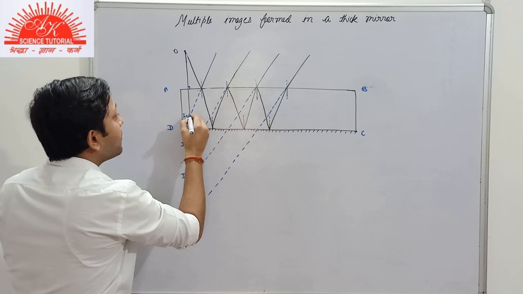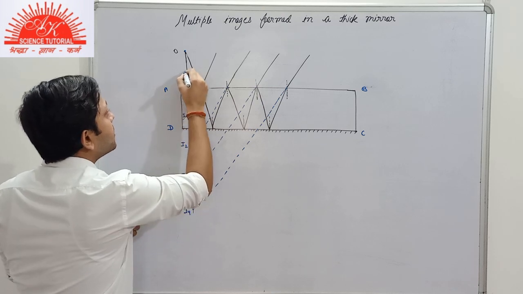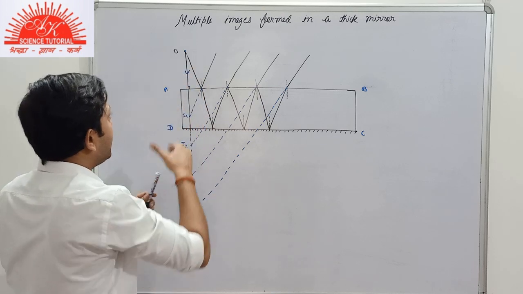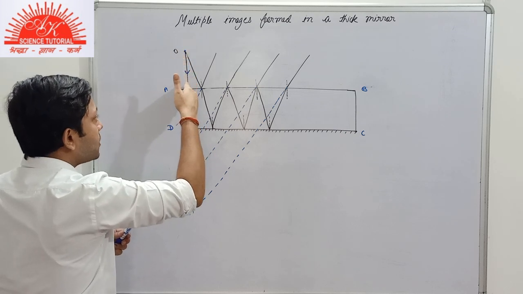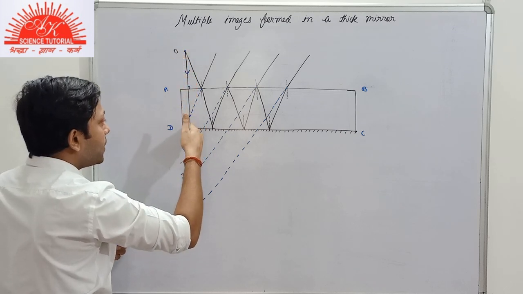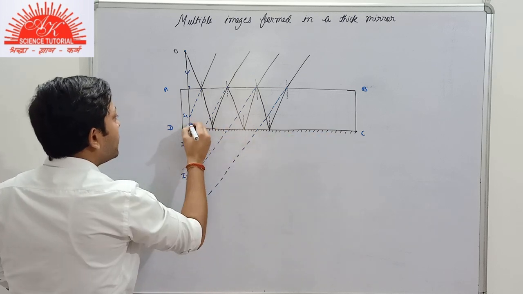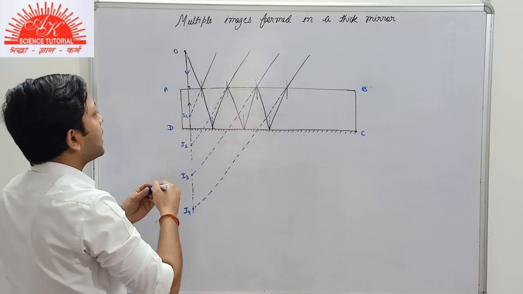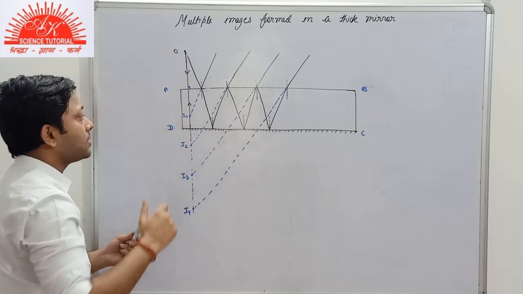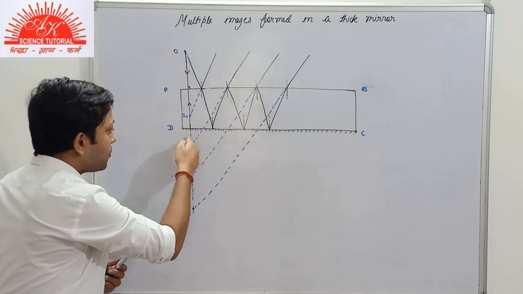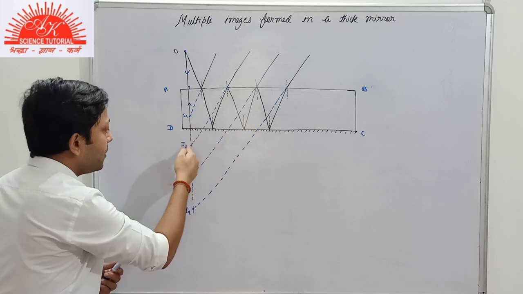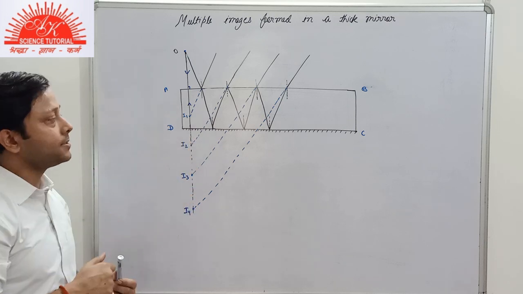It will be reflected back and retrace its path. So that is why we have drawn this imaginary line with dotted lines.